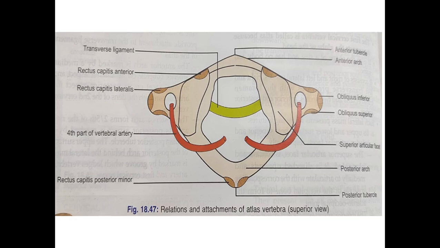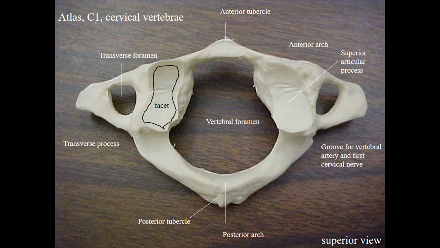The next point is about the transverse process of the first cervical vertebra.